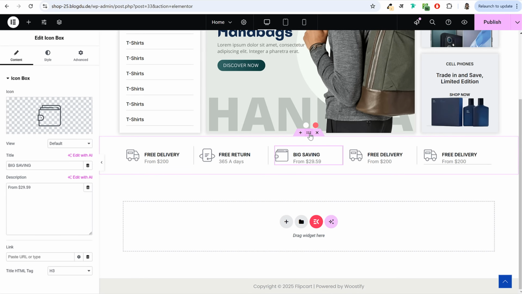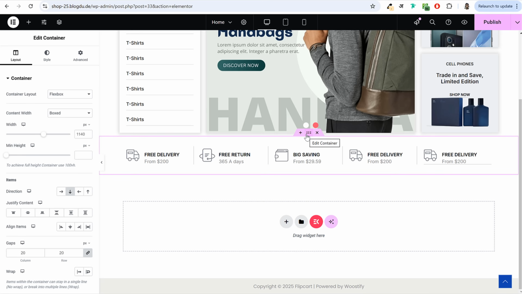Now select the main row, which is this one, edit container. Click on this 6 dots icon at top.